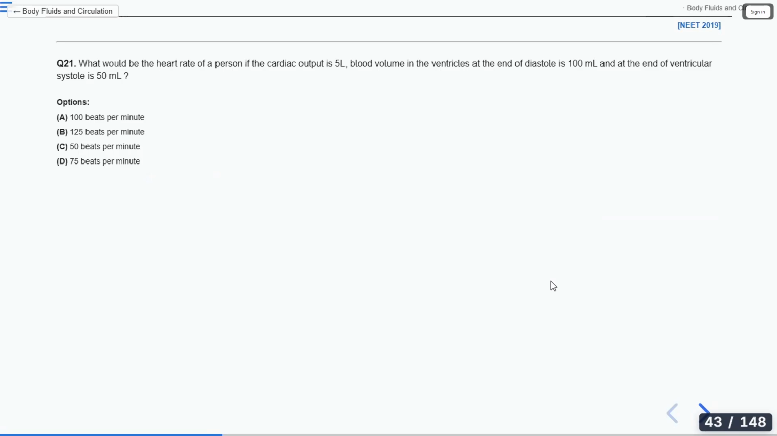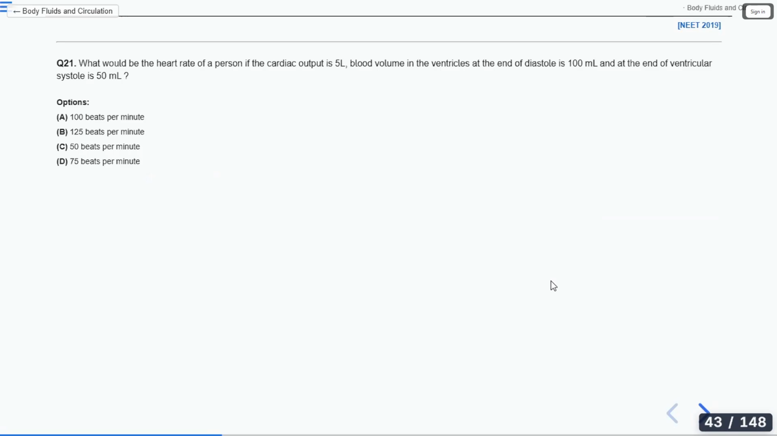So stroke volume, how can you find the stroke volume? I'm asking about stroke volume. Diastole minus systole will give the stroke volume, right? Diastole minus systole will give the stroke volume.